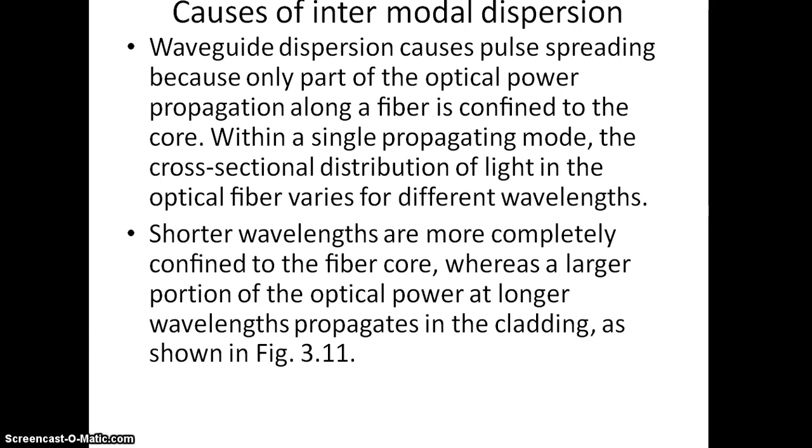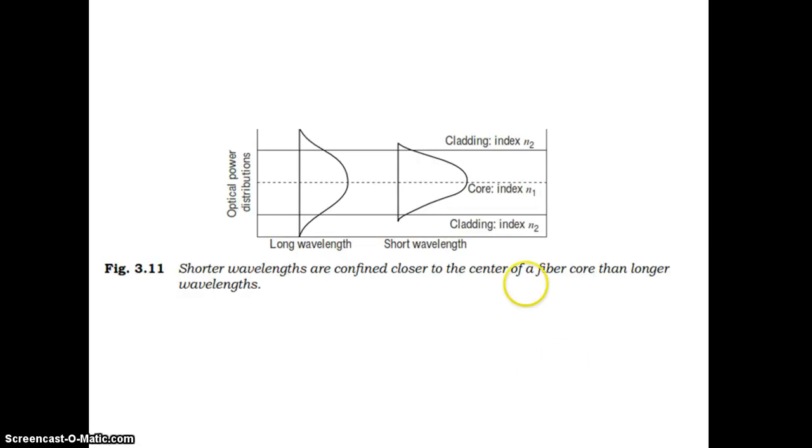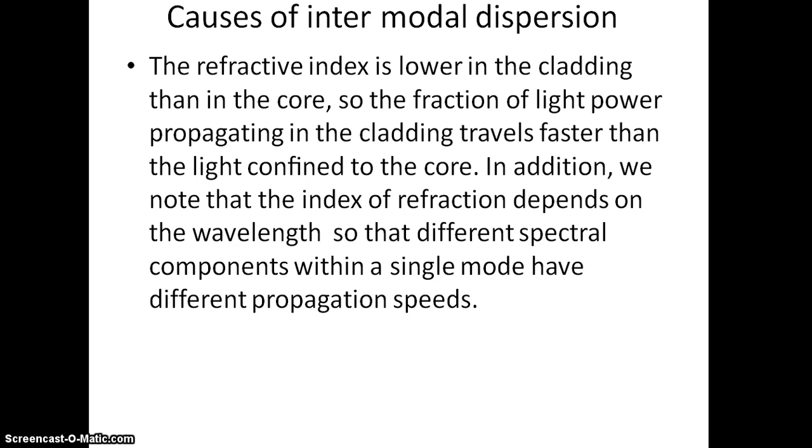Within a single propagating mode, the cross-sectional distribution of light in the optical fiber varies for different wavelengths. Shorter wavelengths are more completely confined to the fiber core, whereas a larger portion of the light at longer wavelengths propagates in the cladding. So for a long wavelength, a smaller power is confined to the core and larger power exists in the cladding. This is how it looks for a short wavelength. This effect is called waveguide dispersion. The refractive index is lower in the cladding than in the core, as the diagram depicts.